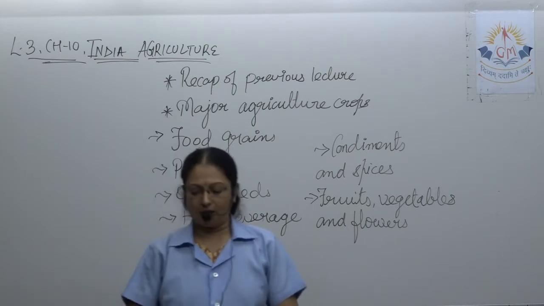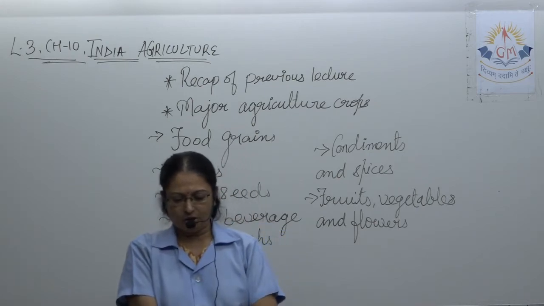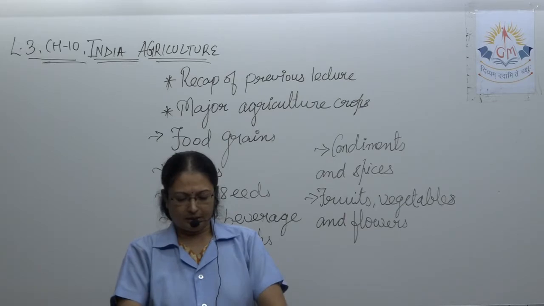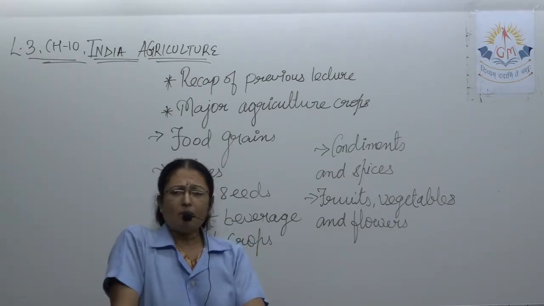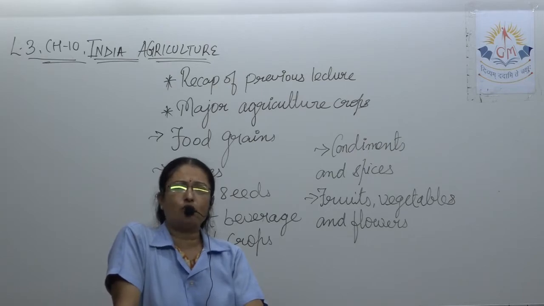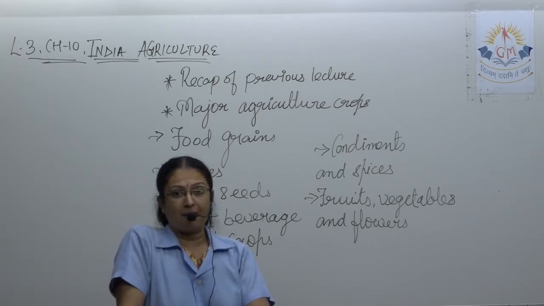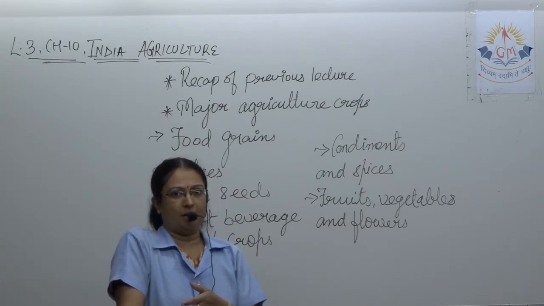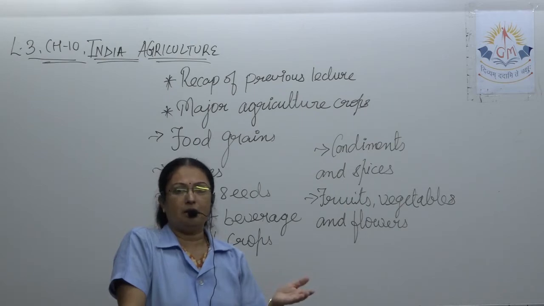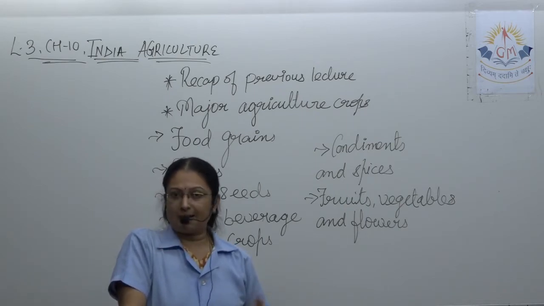What is organic farming? At the rate at which chemical fertilizers and insecticides are used, the destructive effect of the chemicals is also felt. So in organic farming, most of the organic components are used for farming. Nowadays it is a new trend, and it gives good yield and good production also. So that is what we discussed.